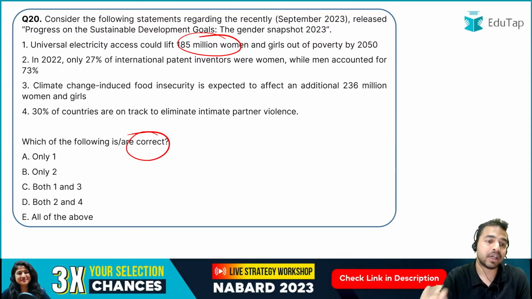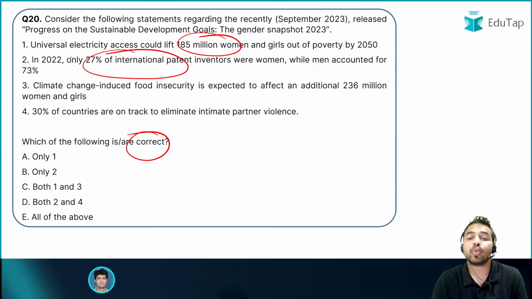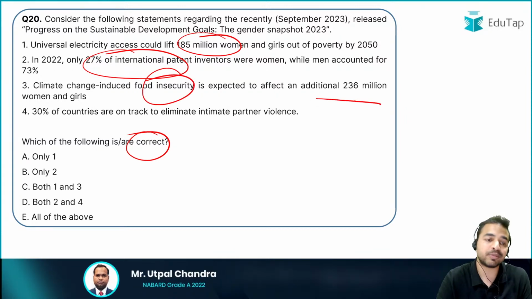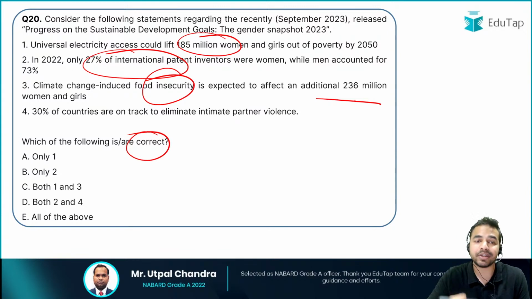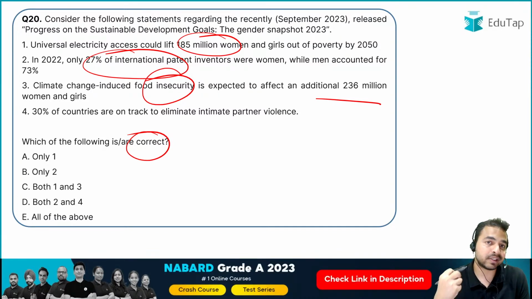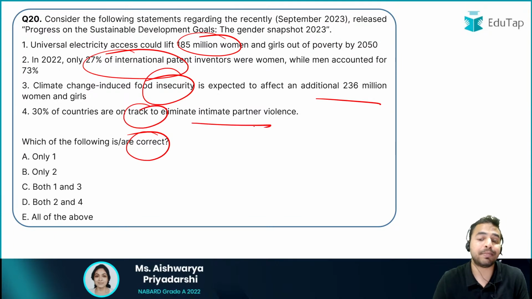सेकंड स्टेटमेंट सेज 2022 के अंदर 27% ऑफ द इंटरनेशनल पेटेंट इन्वेंटर्स वर वुमेन while men accounted for 73% only. Third statement says that the climate change induced food insecurity is expected to affect an additional 236 million women and girls. That means जो climate change की वजह से food insecurity induce होती है हमारी society के अंदर, it is going to affect 236 million women and girls. Fourth statement says the 30% of the countries are on the track to eliminate intimate partner violence.